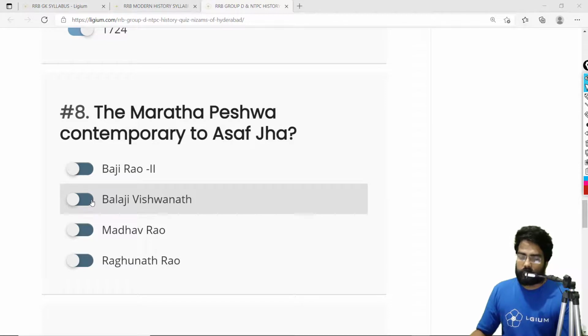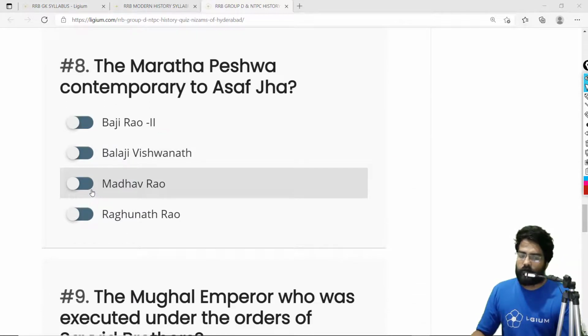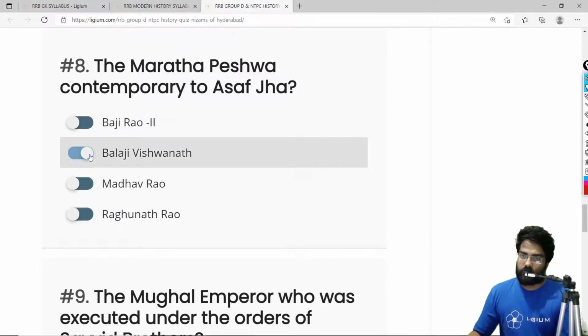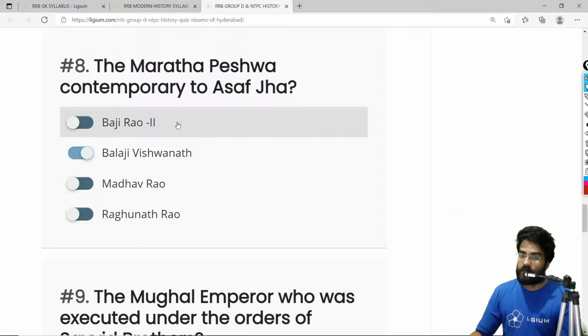Option B is kind of right, Balaji Vishwanath. Madhav Rao is also wrong because Madhav Rao started ruling as a Peshwa after the Battle of Panipat, that is 1761. Similarly, Raghunath Rao also started ruling after the Battle of Panipat, that is 1773 or 1774. Raghunath Rao had the role of Peshwa for only one year. So the correct answer is option B, Balaji Vishwanath. There were two contemporary Peshwas of Asaf Jah, that is Balaji Vishwanath as well as Baji Rao.